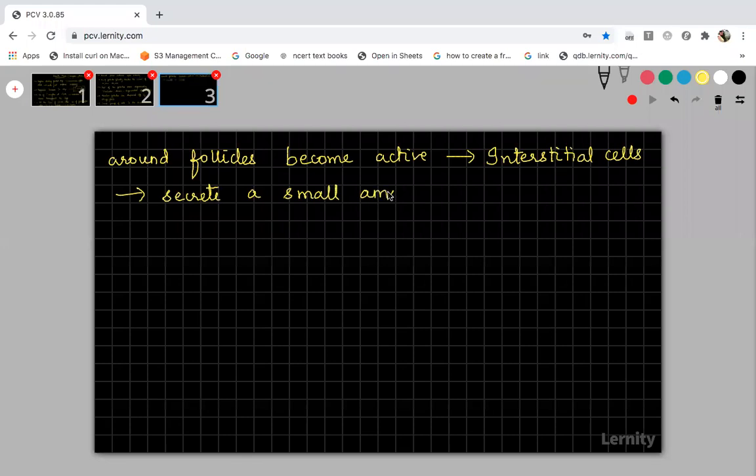These interstitial cells are responsible for secreting a small amount of androgen. So you can say how androgen will be secreted in the female reproductive system. Yes, androgen secretion will be there, a small amount, in the female reproductive system.